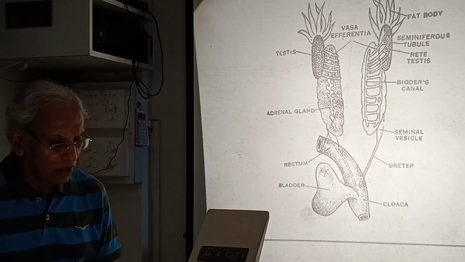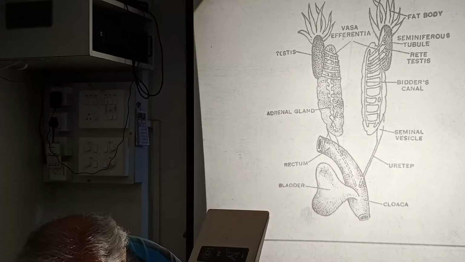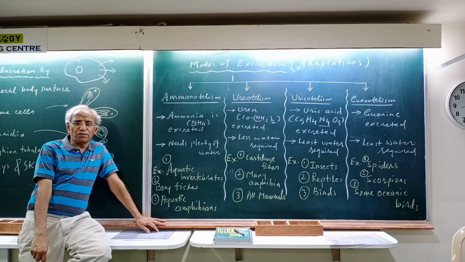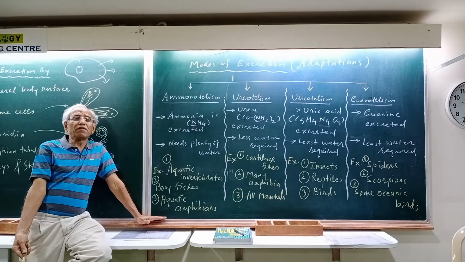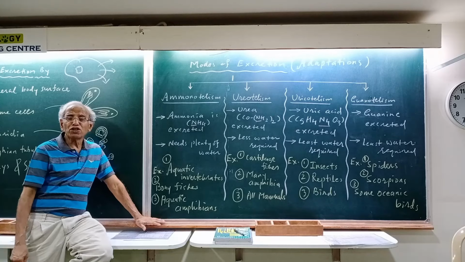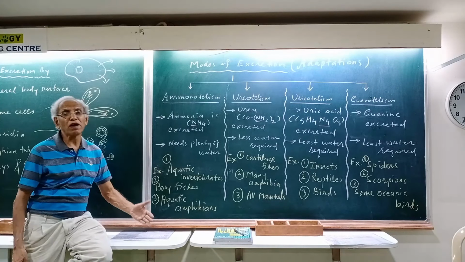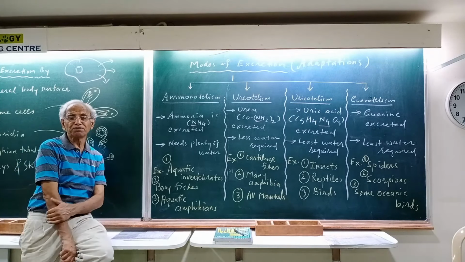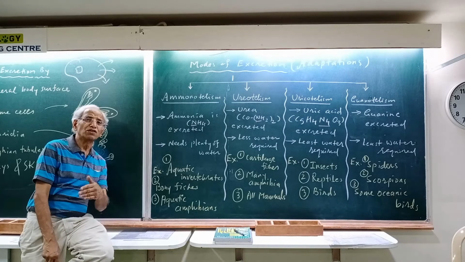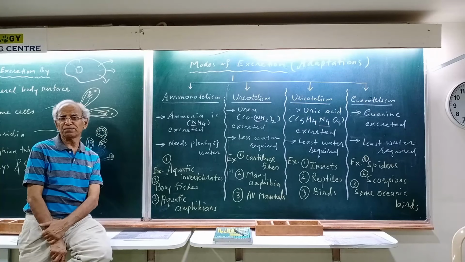So that is how the system exists in the amphibians, and we can have some better pictures now. We have considered two things till now. One thing is we have tried to develop the concept of excretion. We have tried to say that excretion is nothing but elimination of metabolic wastes. Then we have tried to classify the excretory waste as carbonaceous, nitrogenous and others.